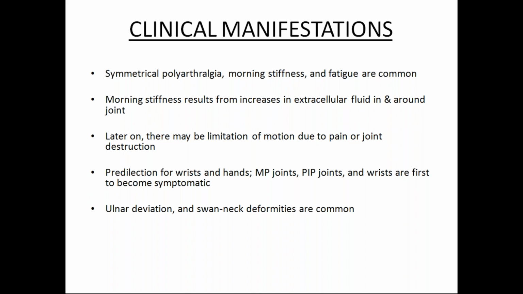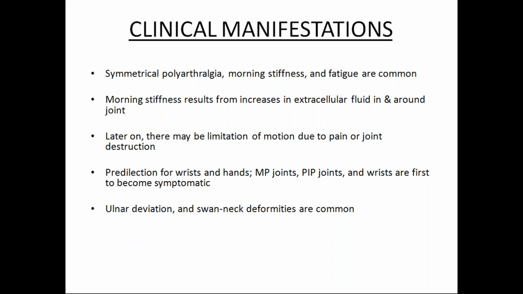Morning stiffness results from an increase in extracellular fluid in and around the joint, because the extracellular fluid accumulates a lot between the joints. Later on there will be limitation of motion; they will not be able to move the joint properly, due to pain or joint destruction. There is predilection for wrists and hands, then multiple peripheral joints. The wrists may be first to become symptomatic, and it often starts in 2 or 3 joints at a time.